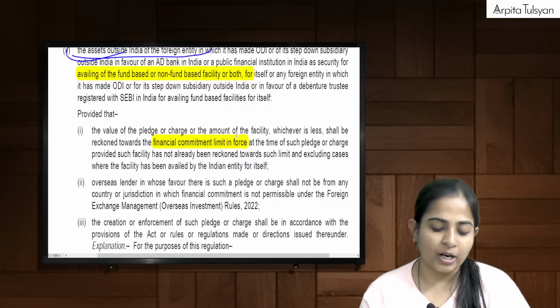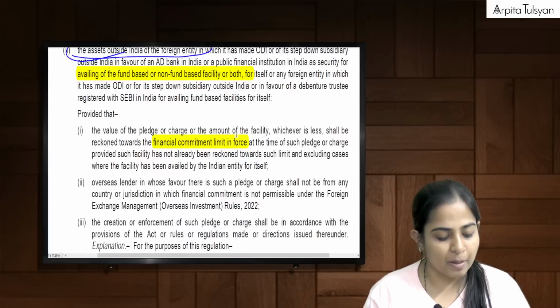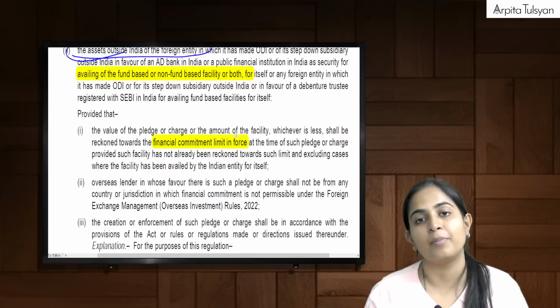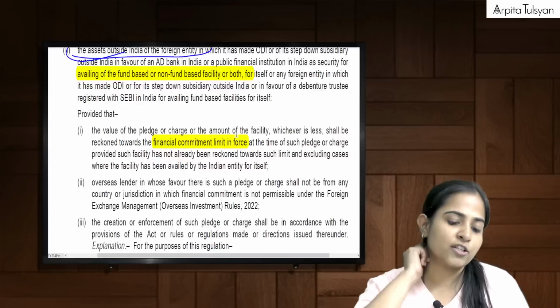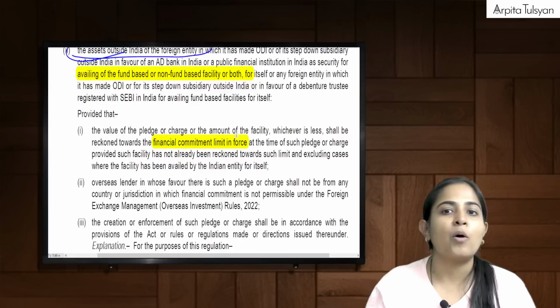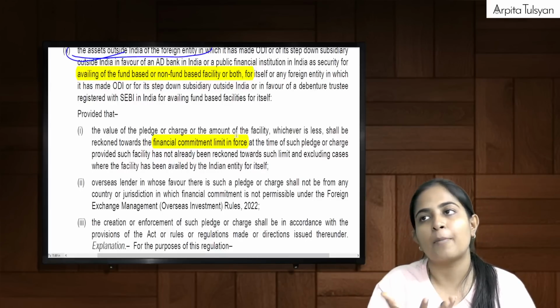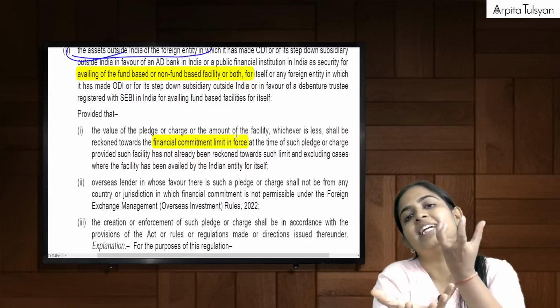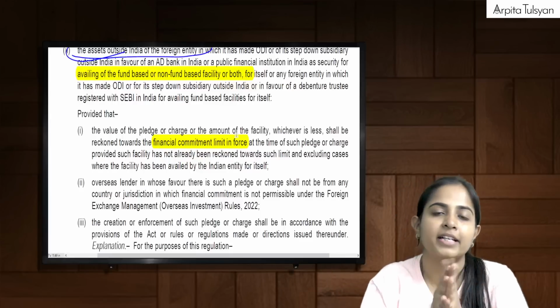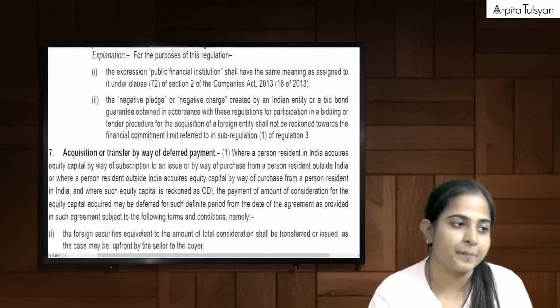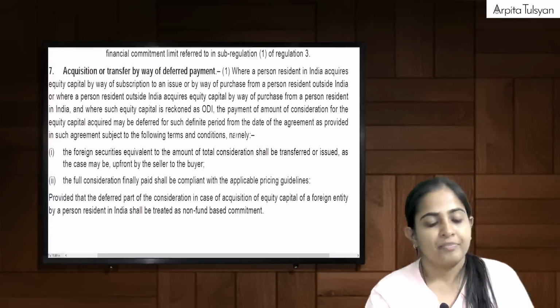So the fourth point was talking about debt. The fifth point was talking about guarantee. In guarantee, just remember that for performance guarantee only 50% will be considered in the limit. And in case of pledge, etc., the amount of securities or the amount of capital that I have pledged or the facility that I have got, whichever is less, that will be considered in my financial commitment. Right?